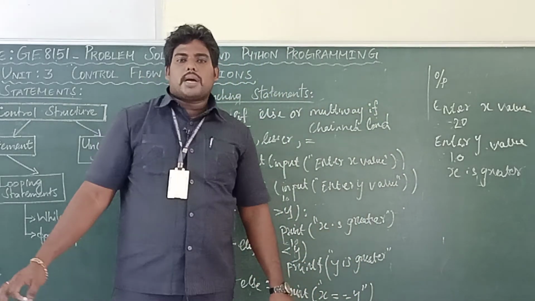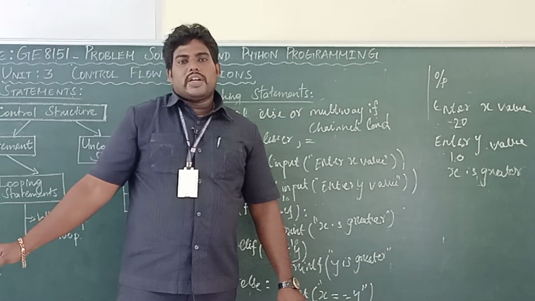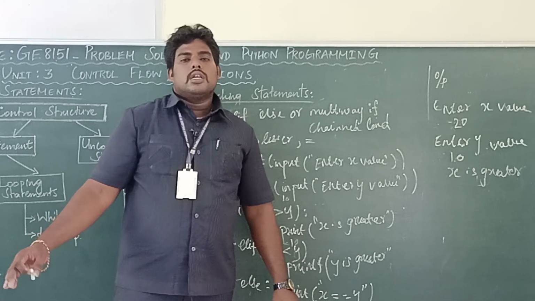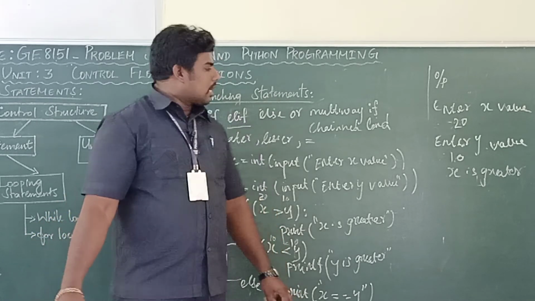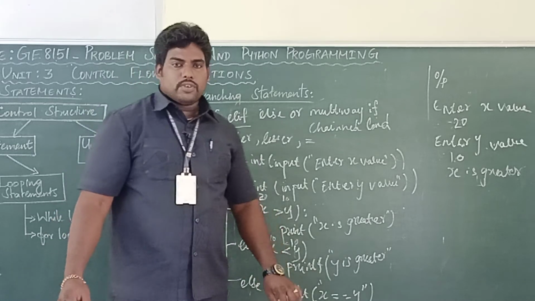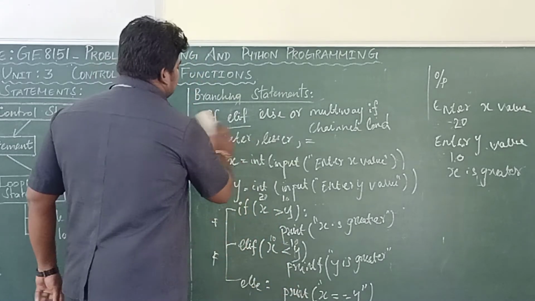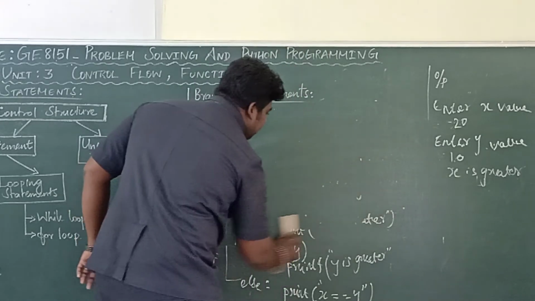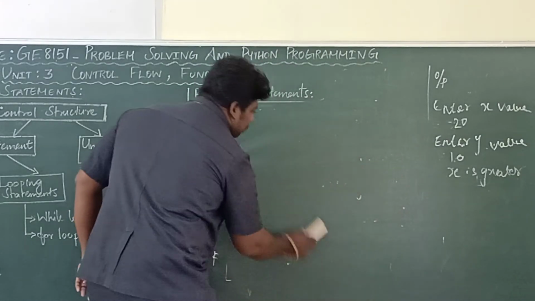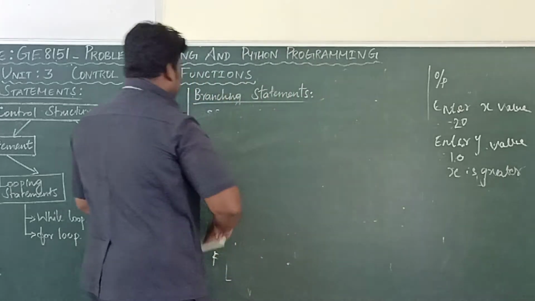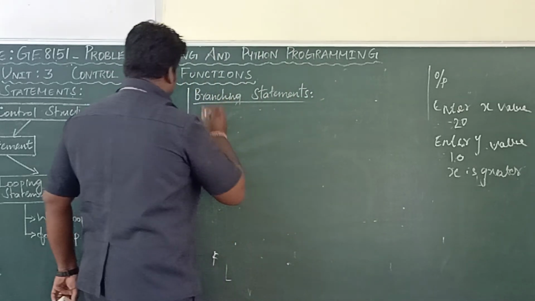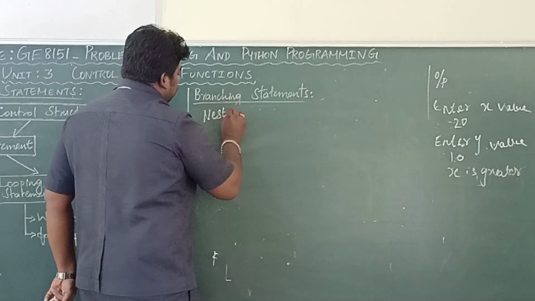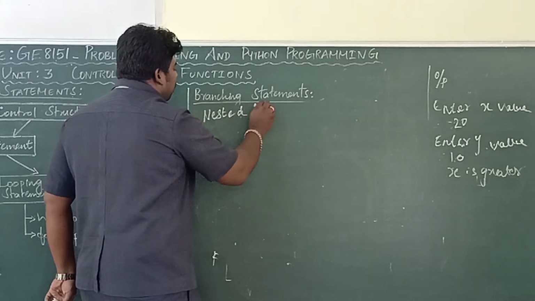Okay. So what are the things we completed? If condition, then if else, then multi-way if, or if elif else. The last one is nested if. We can see the nested if also. Nested if.